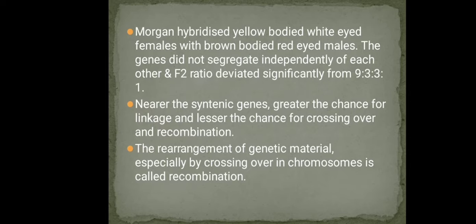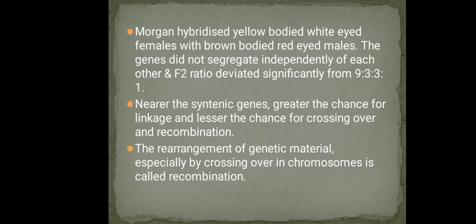He conducted a hybridization experiment between a yellow-bodied, white-eyed female and a brown-bodied, red-eyed male. The two characters he studied were the body color and the eye color, and such a cross is called a dihybrid cross.